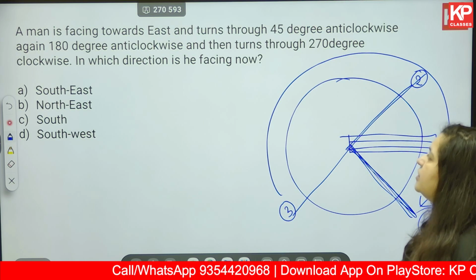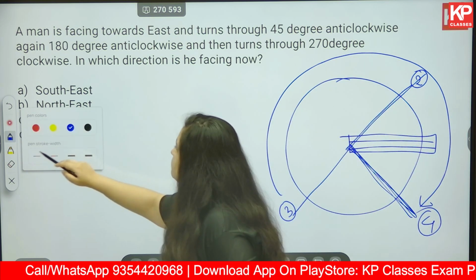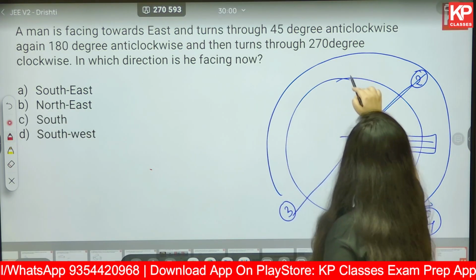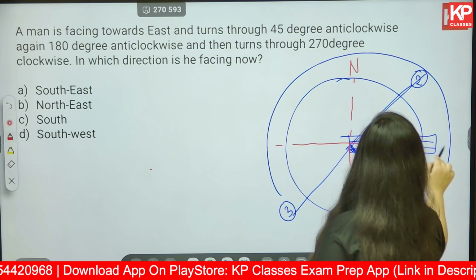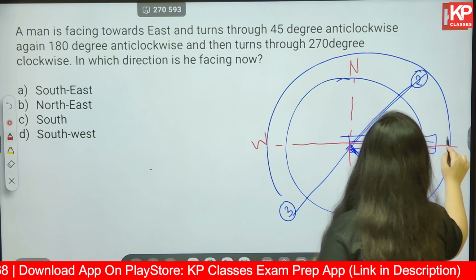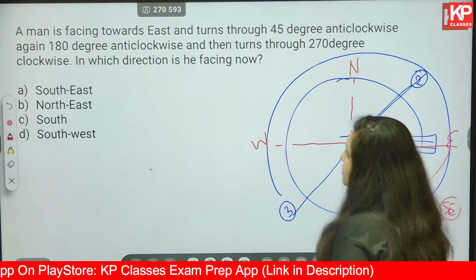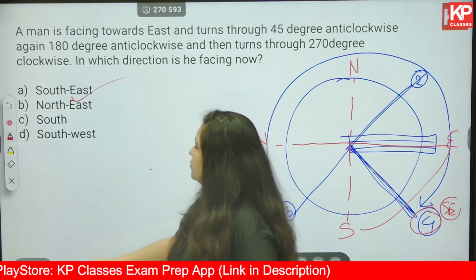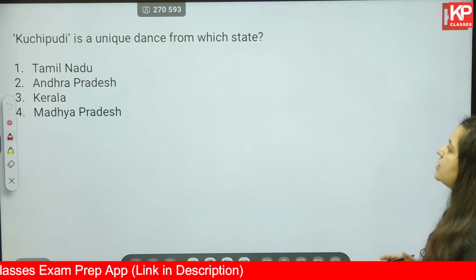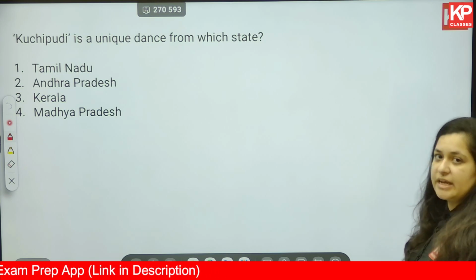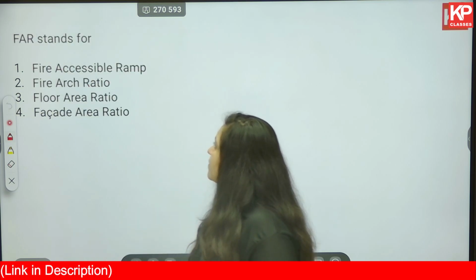Okay, in which direction is he facing? Let me draw it for you. This is the north, this is south, this is west, this is east. So this becomes southeast, which is the fourth position. So option number A, southeast, is correct. Next, Kuchipudi is a unique dance from which state? I hope you know this. Andhra Pradesh is the correct answer.